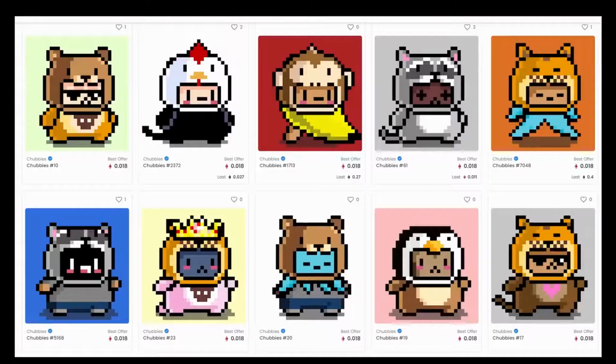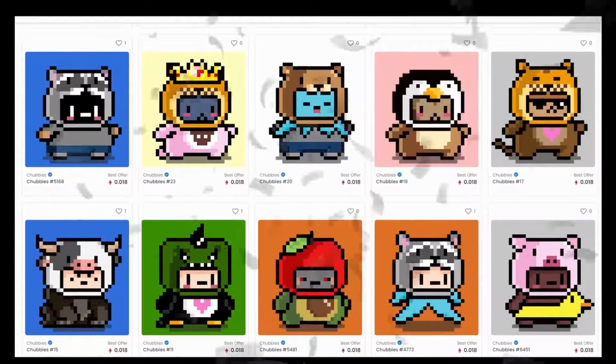Not unlike Pokemon cards or stamps, NFTs can be collected, and certain collections gain a following and a community, and then demand increases. Some people love the communities and want to buy in because it's a community that they love, where others may want to make a quick buck and they buy into a collection in attempt to flip it for a higher price. Now, this is a very, very new industry, and most projects will become worthless, but a small percentage will be around for the long haul, whether you like this concept, whether you agree with it or not. And either way, it's important to understand how NFTs are purchased and how they're sold.